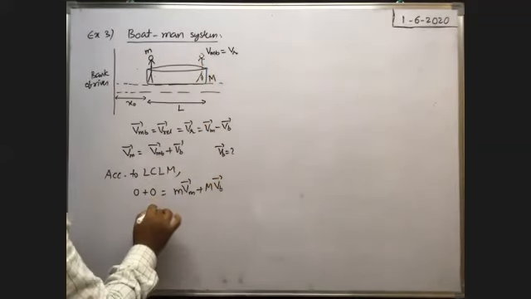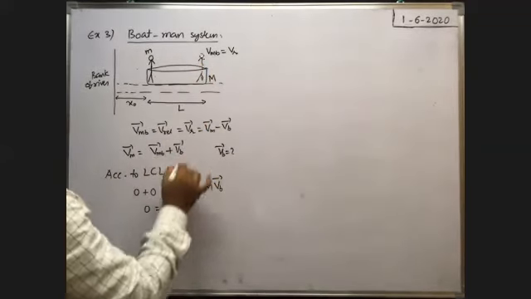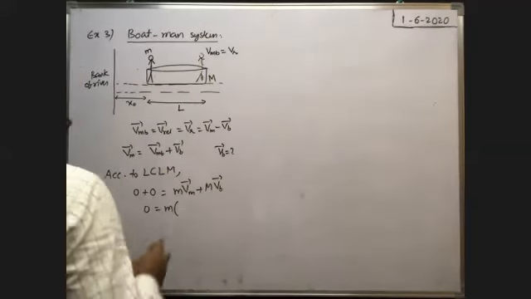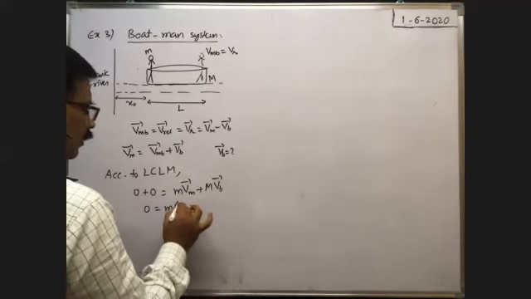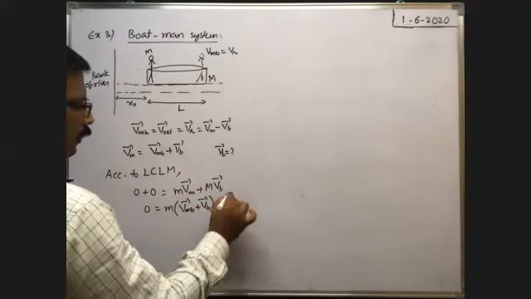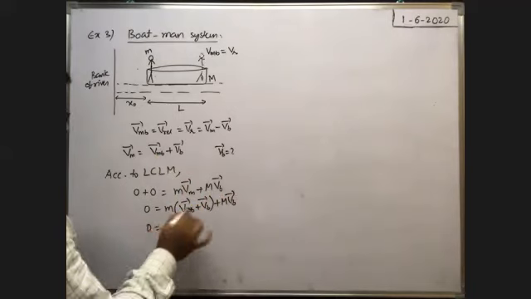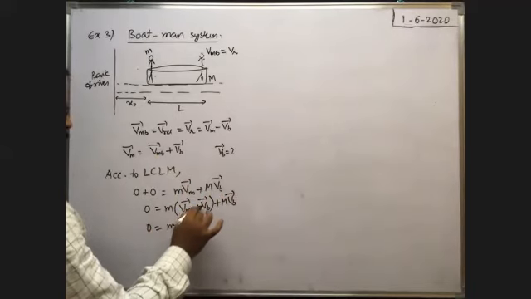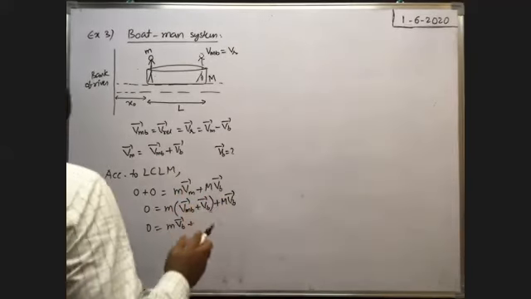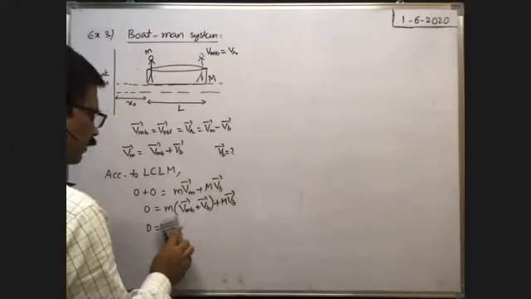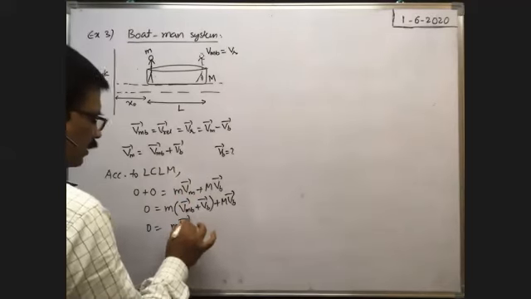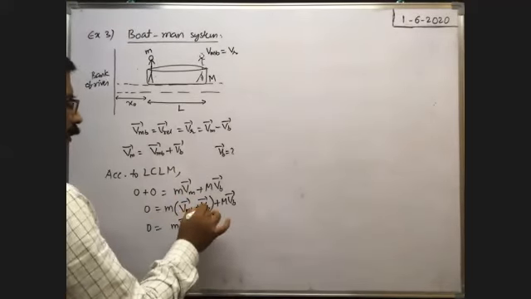Okay. From this, you substitute the data. m into Vm bar means Vmb bar, already we got, no, plus Vb bar, plus M into Vb bar. Okay. Therefore, 0 is equal to, split them, m into Vmb bar plus m into Vb bar. Here, m into Vmb bar you write because it is a relative velocity, plus small m into Vb bar plus capital M into Vb bar.